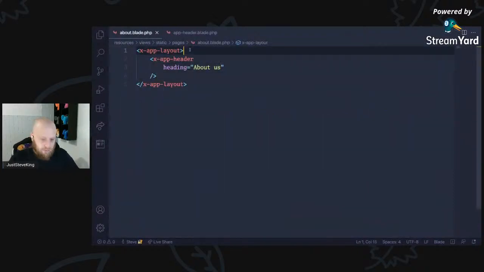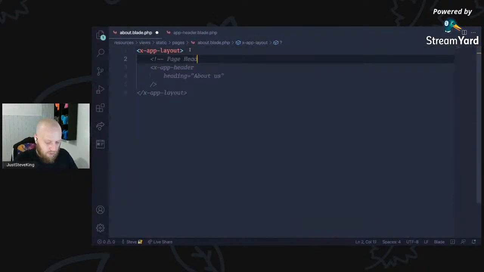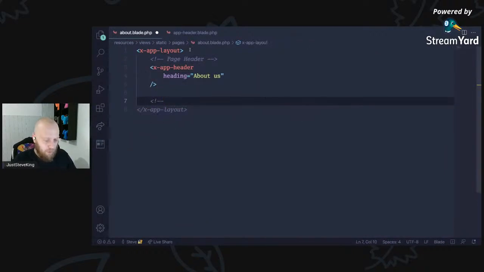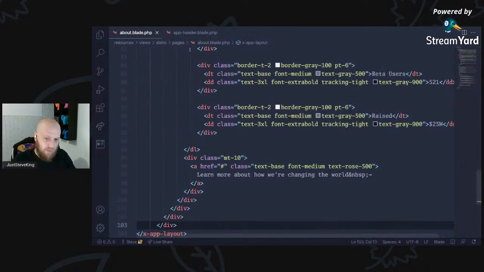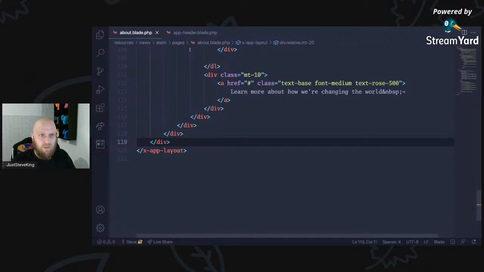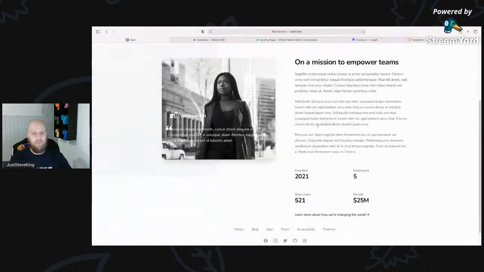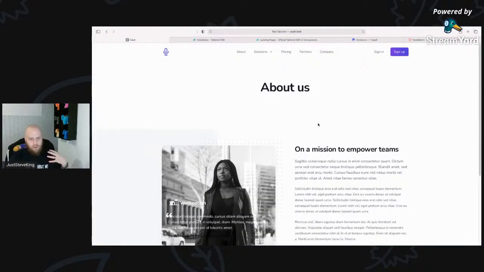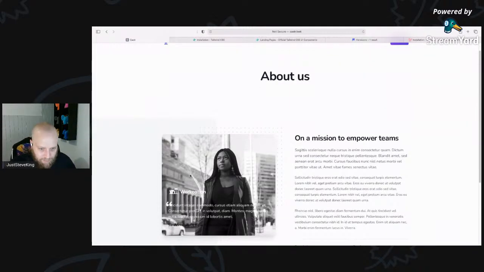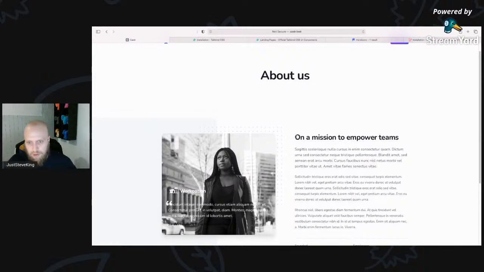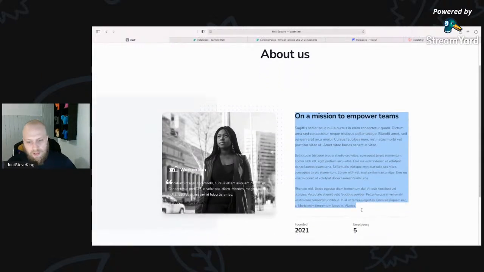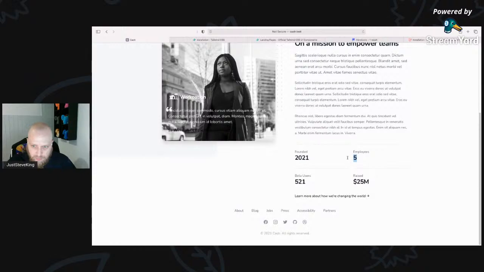So we've got a heading, page header. Then on the about page, we're going to have the mission statement. Format that. Let's see how it looks. Bam. Straight in, you've got wow factor right there. It's like, great, cool. So you've got a quote directly from the founder. You've got why they created this. You've got some stats of when it was funded, the employees, all of that interesting stuff.